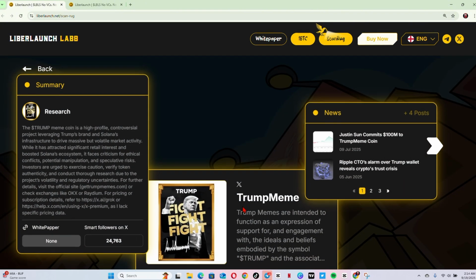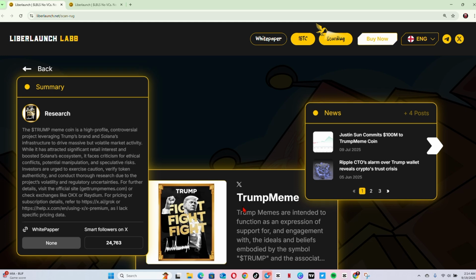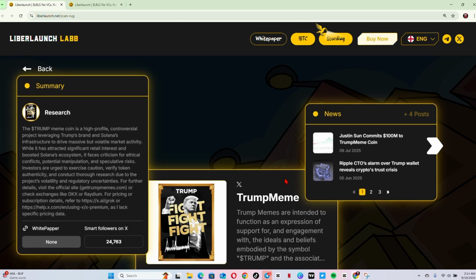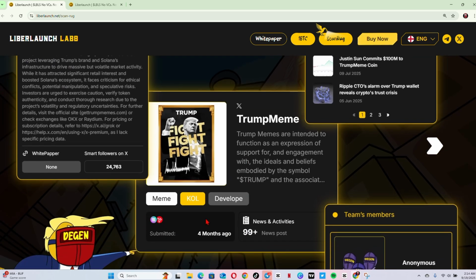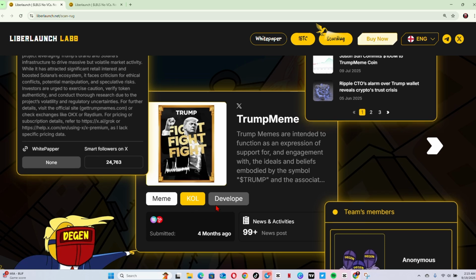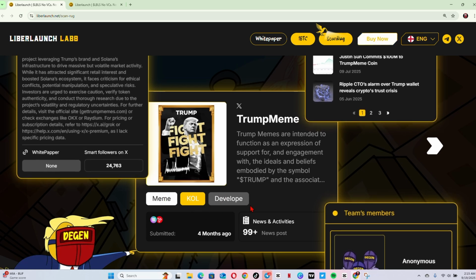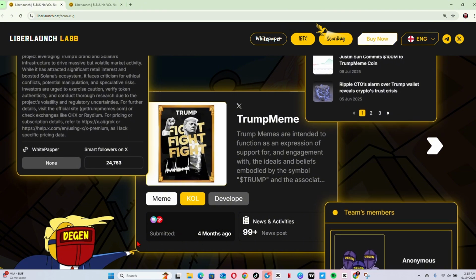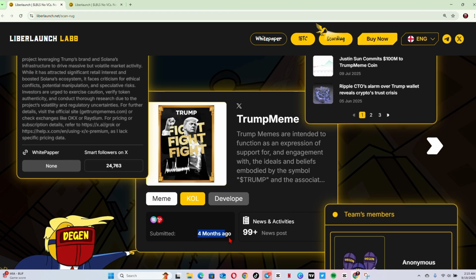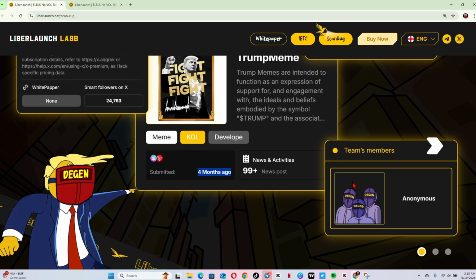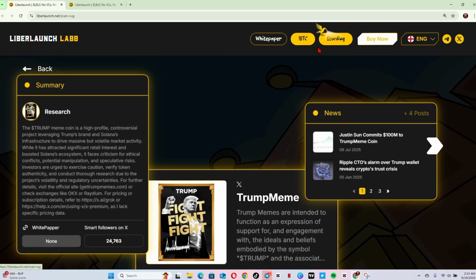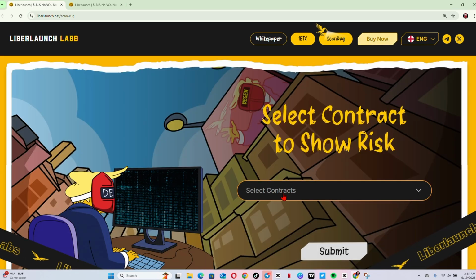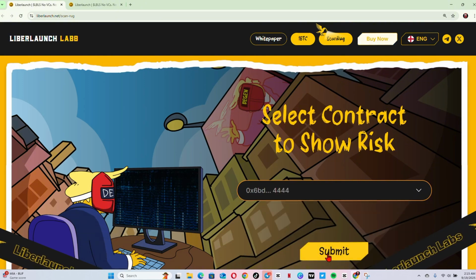Now, this is going to scan through the token and provide you detailed information about it. You're going to be seeing the news icon right over here, and also a Twitter summary, every single thing that you need to know about the meme coin, and also the development and every other piece of information about it. You can see that this particular information has been submitted for over 4 months, and you can see every detail, like team members and everything else that is provided, shown right here. You can click on this button right over here and you're going to get access to this space. Now, you can check out the meme coins right over here.